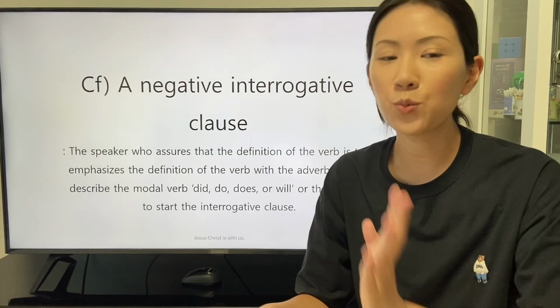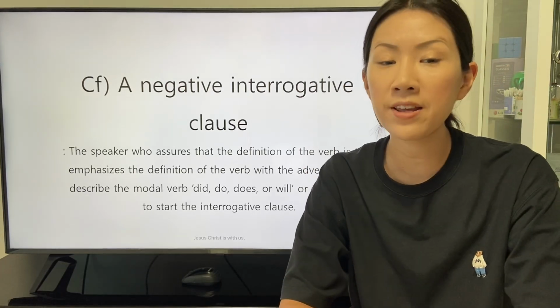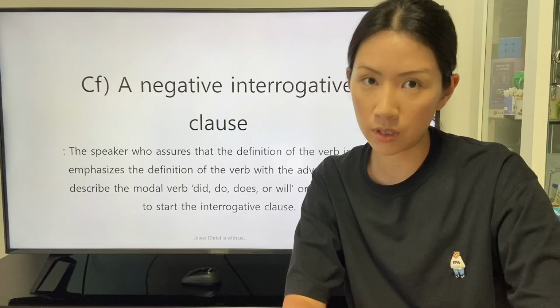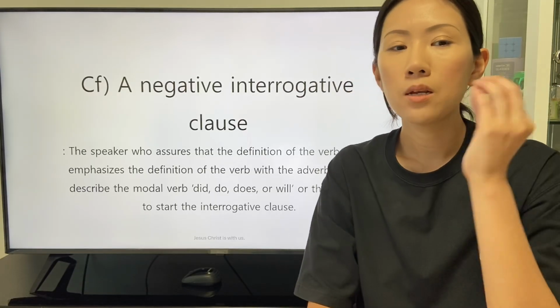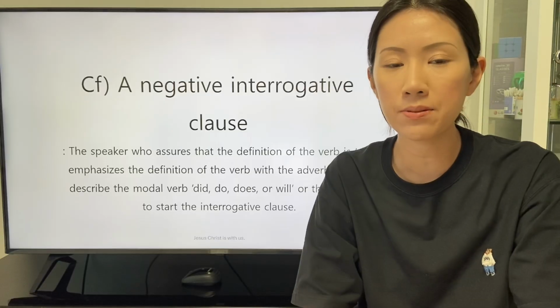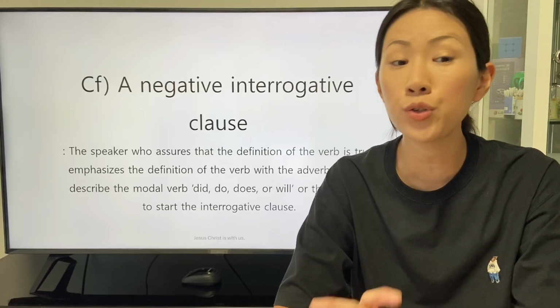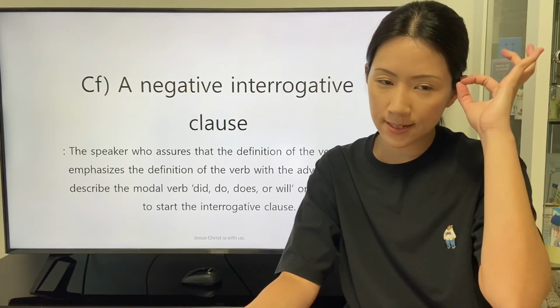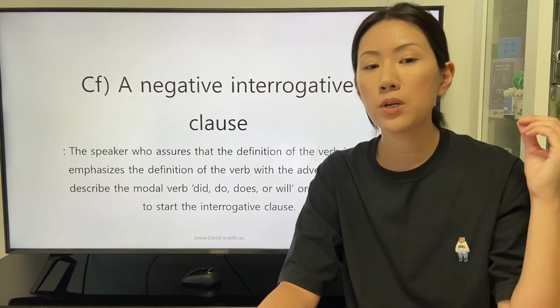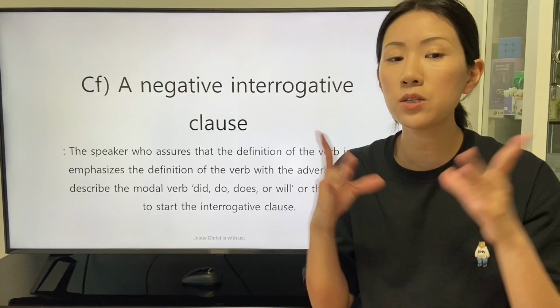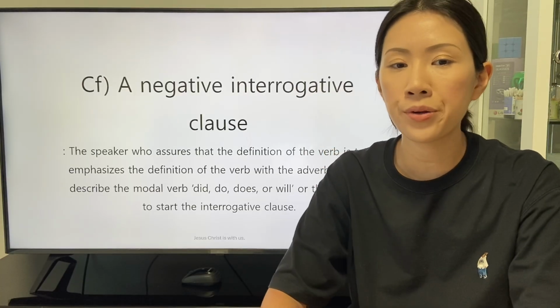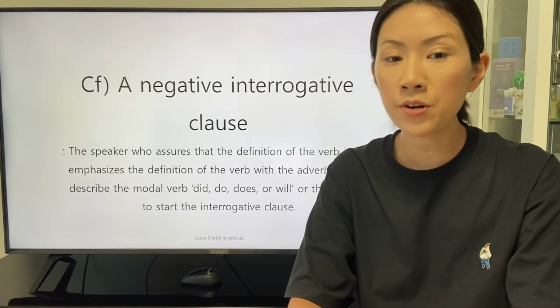In this page, we will study about a negative interrogative clause. The speaker who assures that the definition of the verb is true emphasizes the definition of the verb with the adverb not to describe the modal verb did, do, does, or will, or the be verb to start the interrogative clause.